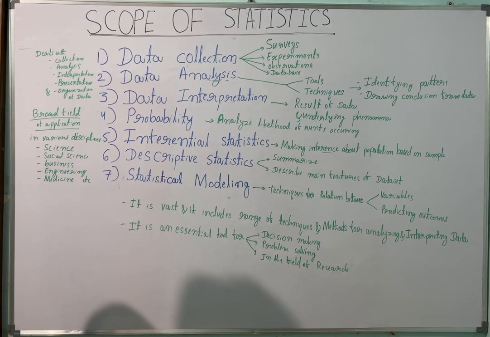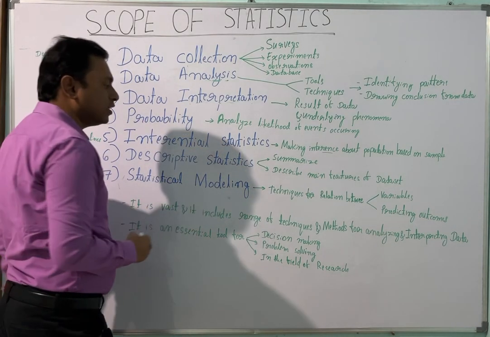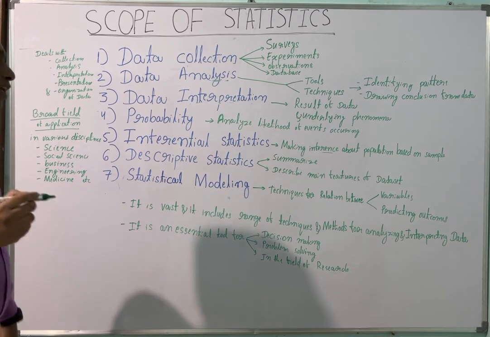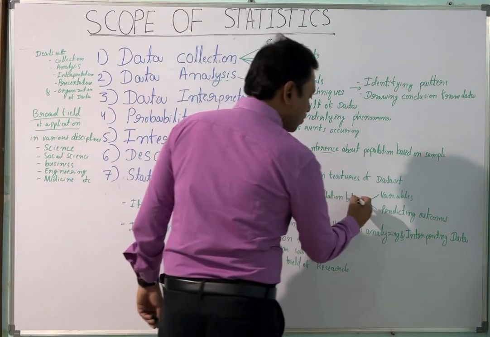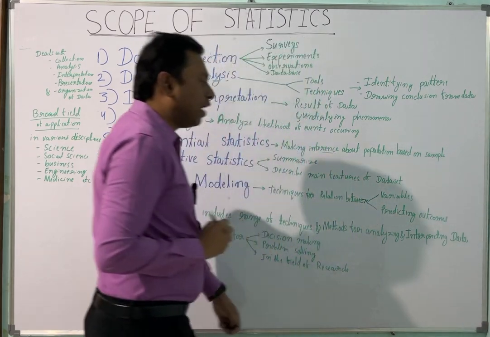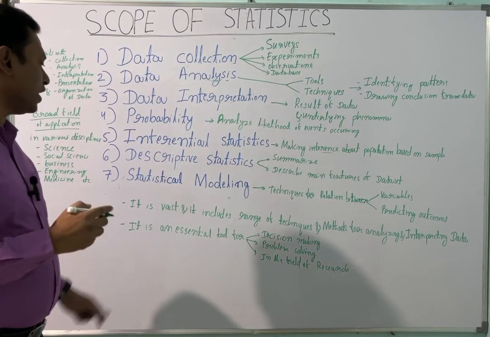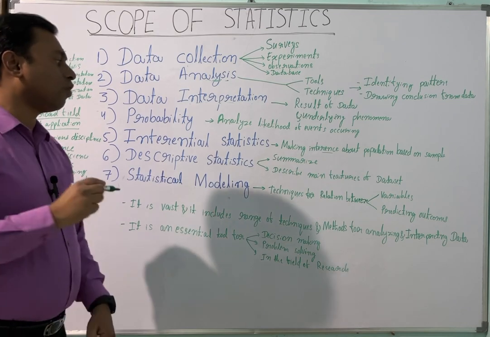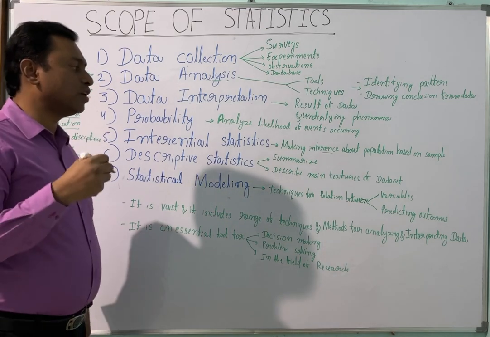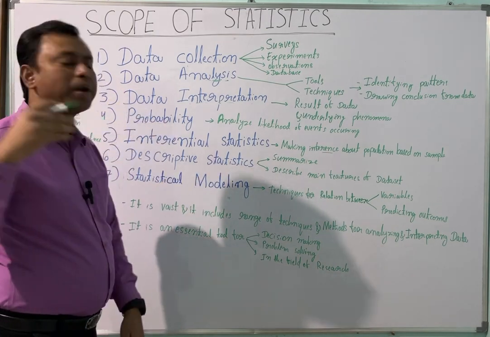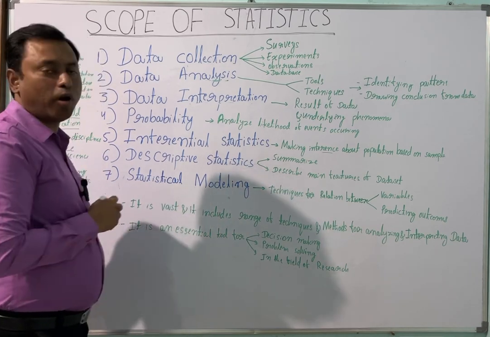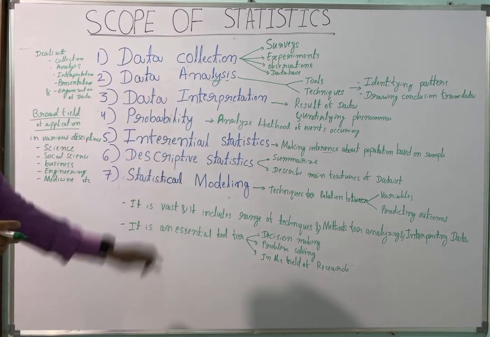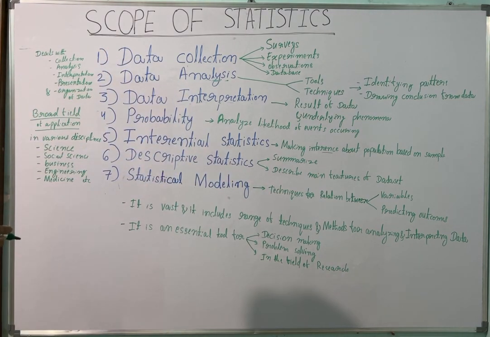The next and last important scope is statistical modeling. Statistical modeling is a technique for studying the relationship between variables and predicting outcomes, which we will study in statistical modeling. These are the main 7 scopes of statistics.